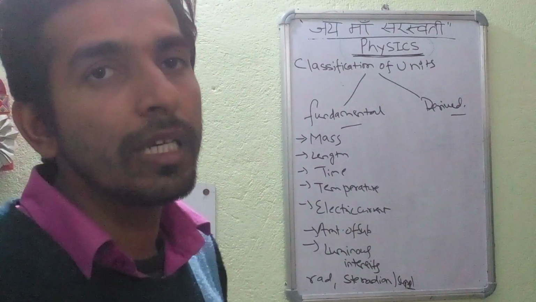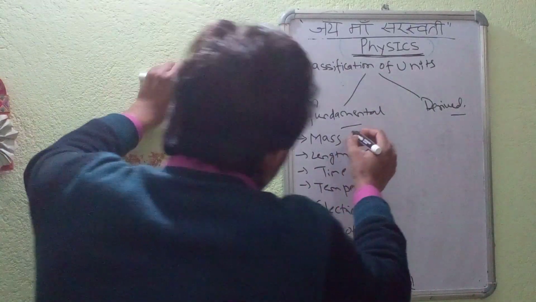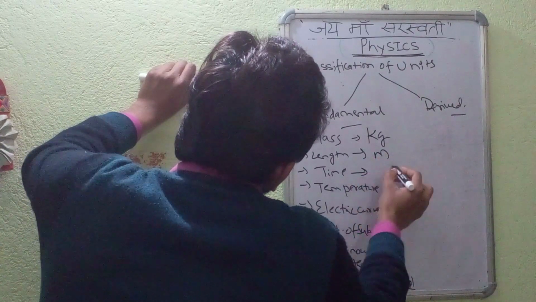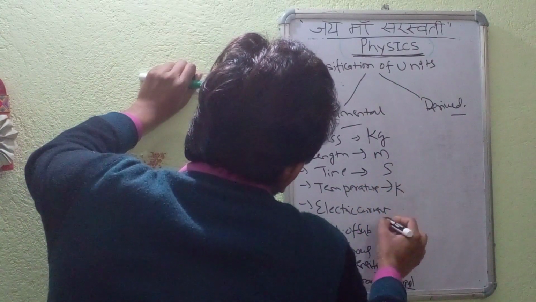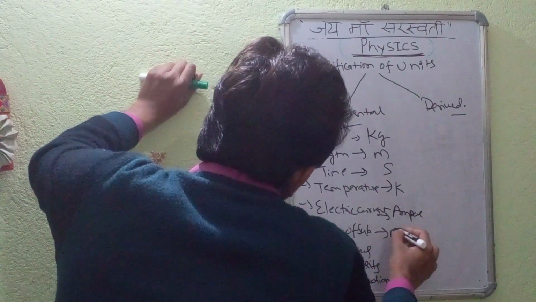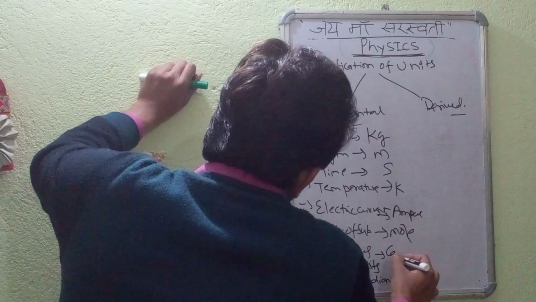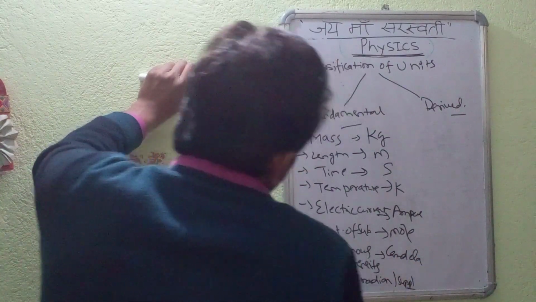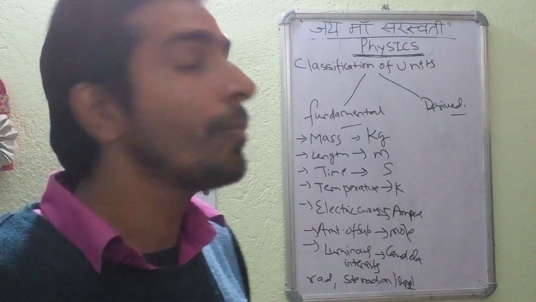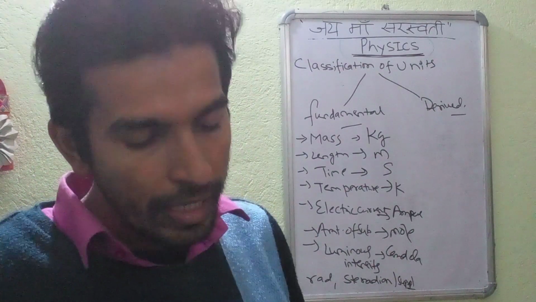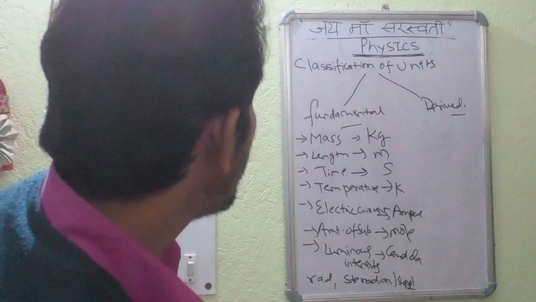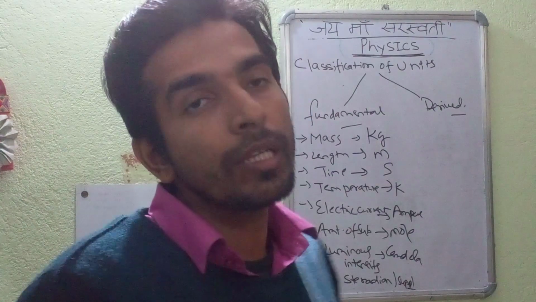Unit of mass is kg, unit of length is meter, unit of time is second, unit of temperature is Kelvin, unit of electric current is ampere, amount of substance is mole, luminous intensity is candela. Apart from these seven fundamental units, we have the two supplementary units, radian and solid angle steradian. So these are the seven fundamental units.